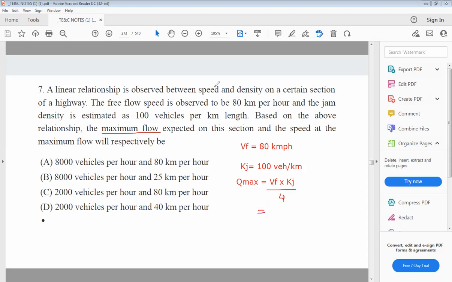So Vf is known, Kj is known. So 80 into 100 divided by 4. So you'll get the maximum flow as किती आहे ते सांगा. 2000 vehicles per hour. So when Qmax is equal to 2000, your Vf will be